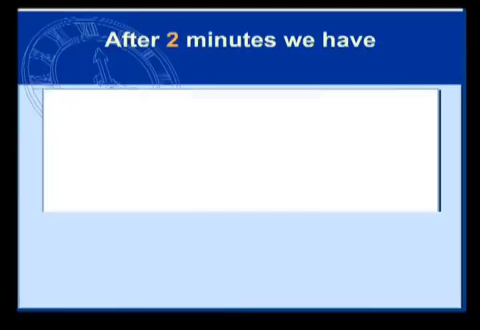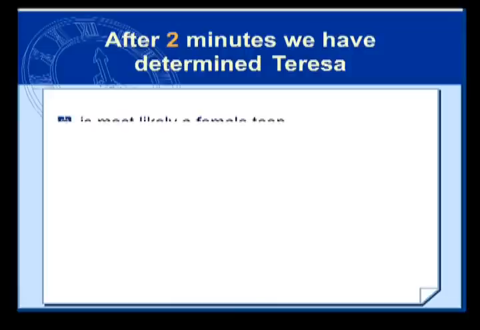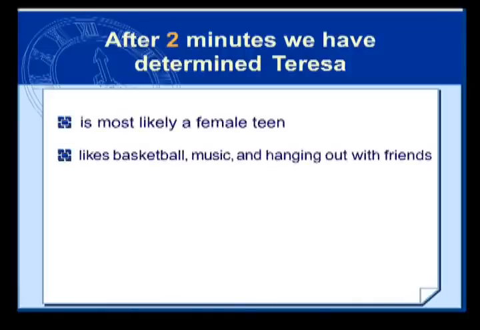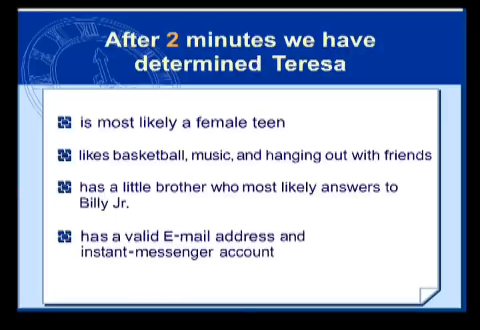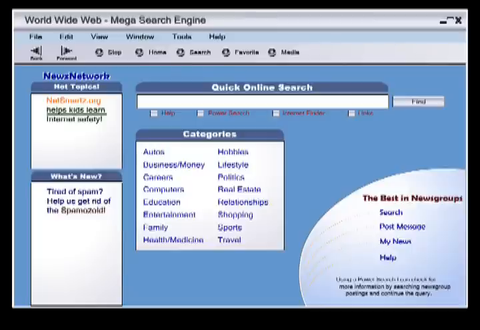After 2 minutes of searching, we have determined that Teresa is most likely a female teen. She likes basketball, music, and hanging out with friends. She has a little brother who most likely answers to Billy Jr. She has a valid email address and an instant messenger account, and we have accurate addresses for both. Another place to look for information is newsgroup postings. Since we have a valid email address for Teresa, we can use it to search through these postings.